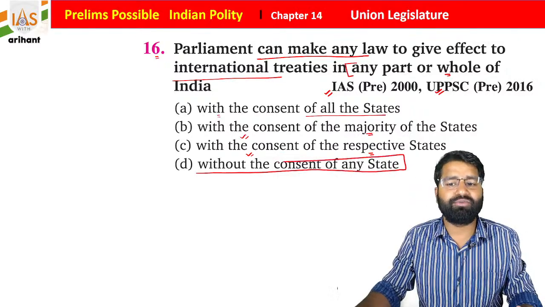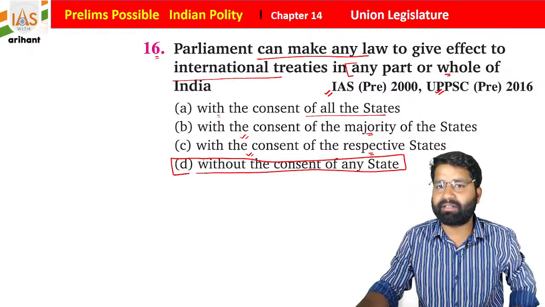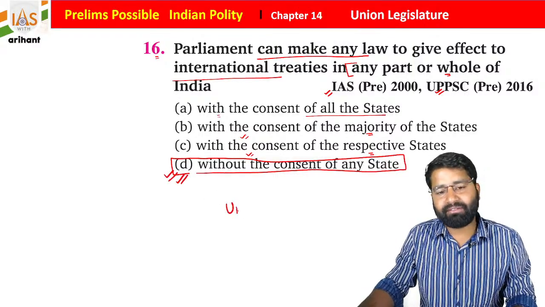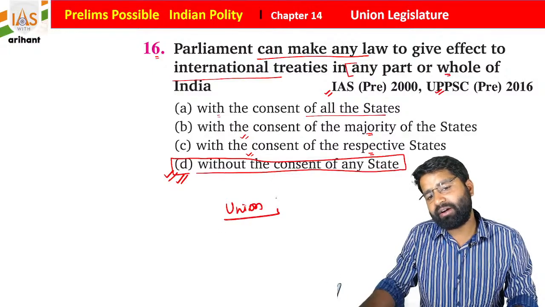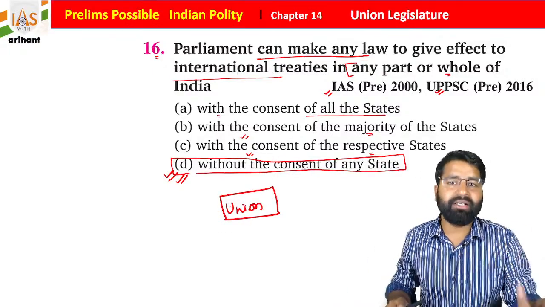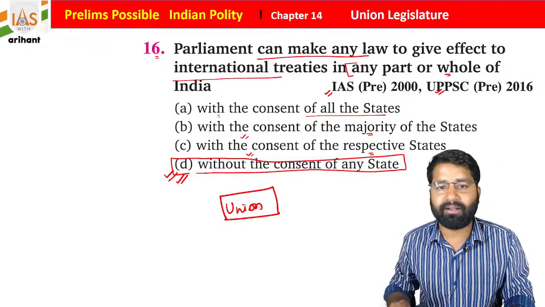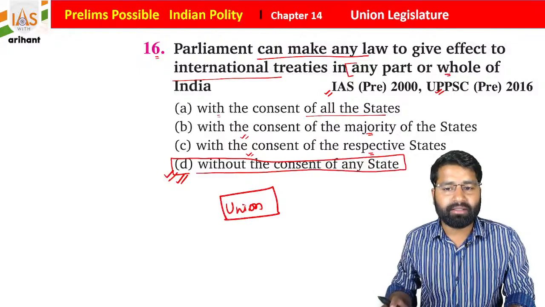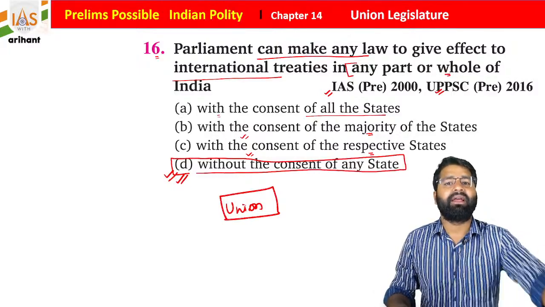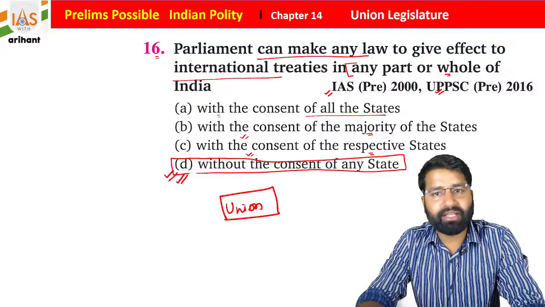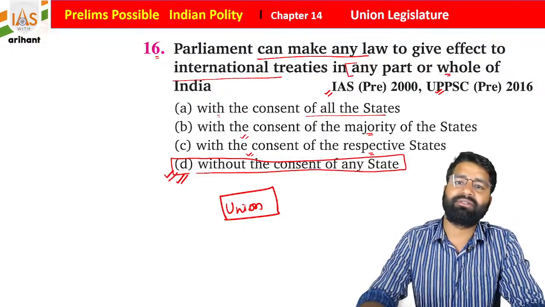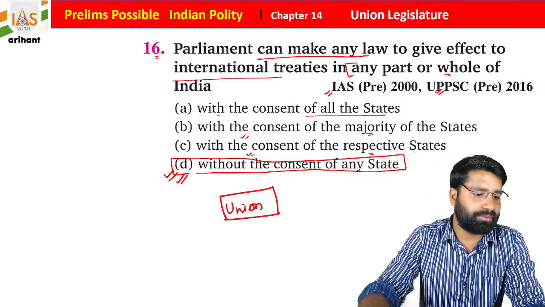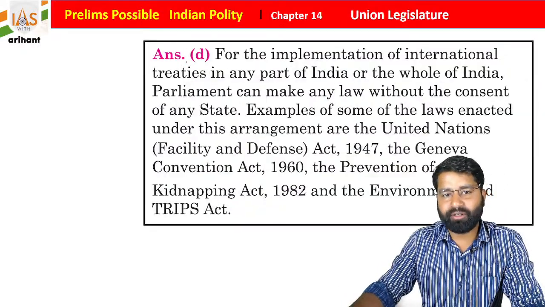Basically, students, international matter is a matter of the union list, and we have the structure of a union, so only the nation, or you can simply say the Parliament, is required. There is no need to consent with any state. If they want, they can do so, but acceptance of any recommendation depends on the Parliament, students. I hope you are all getting it. So option D is more correct.